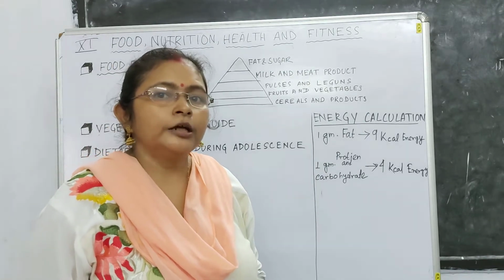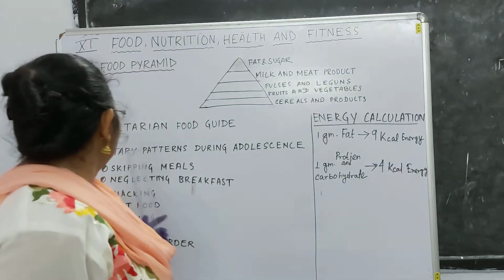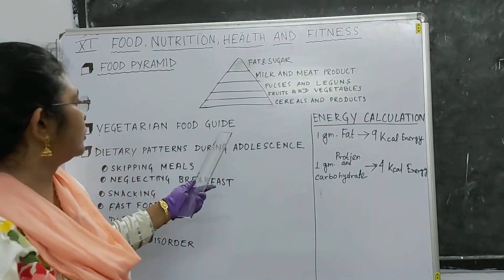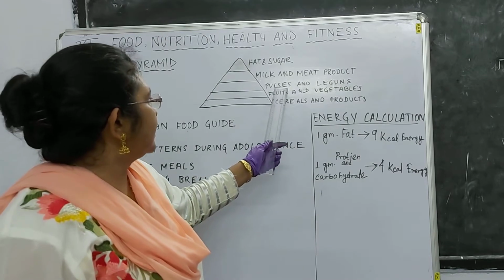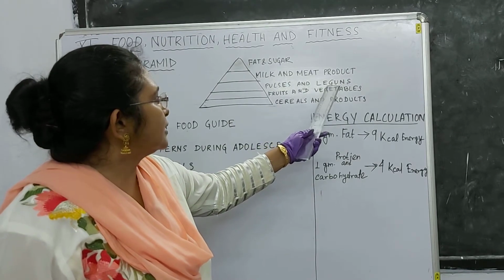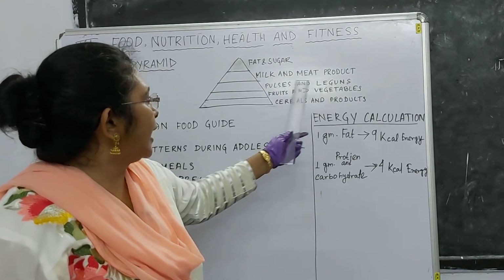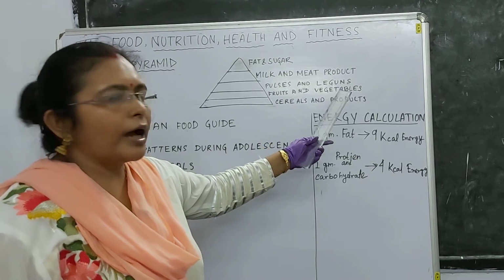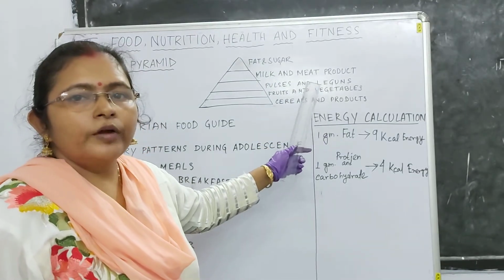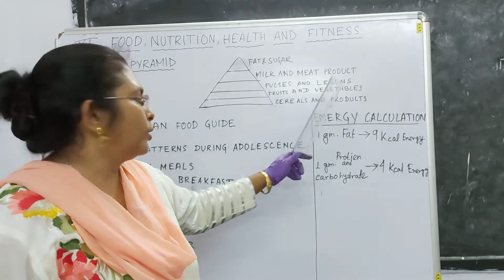They are known as the pure vegetarian. So when we are talking about the vegetarian food guide, they always take these pulses and legumes as the sources of their protein, because pulses and legumes, soybean, rajma, these are very good sources of protein.